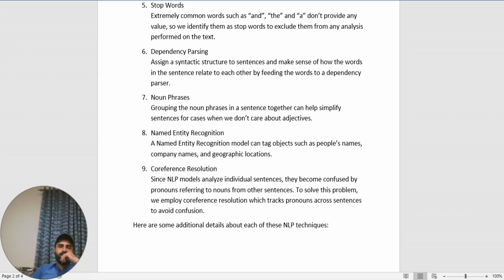Named entity recognition. A named entity recognition model can detect entities such as people's names, companies, and geographic locations. Coreference resolution. Since NLP models analyze individual sentences, they become confused by pronouns referring to nouns from other sentences. To solve this problem, we employ coreference resolution, which tracks pronouns across sentences to avoid confusion.